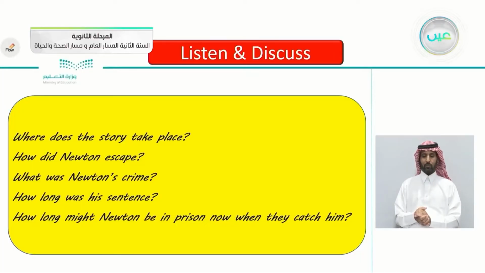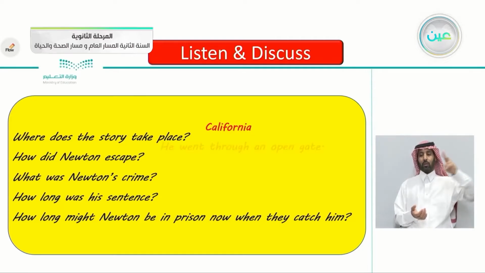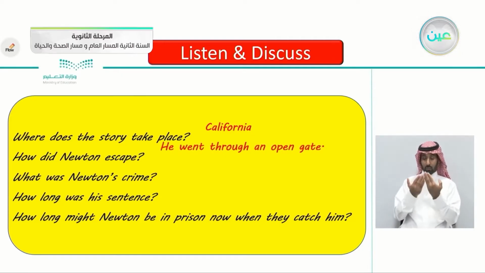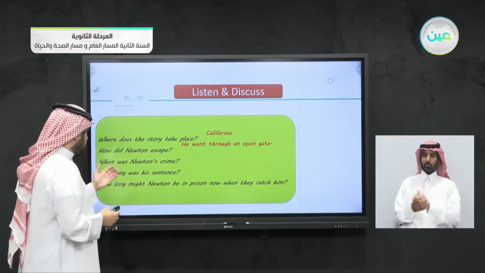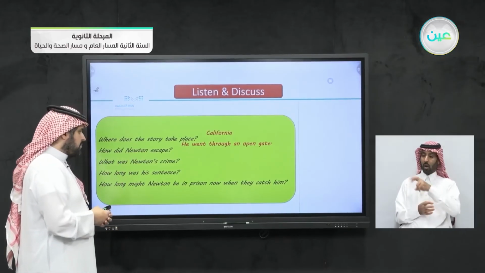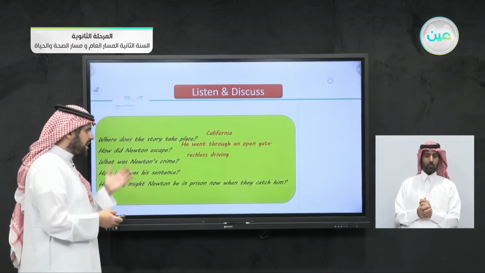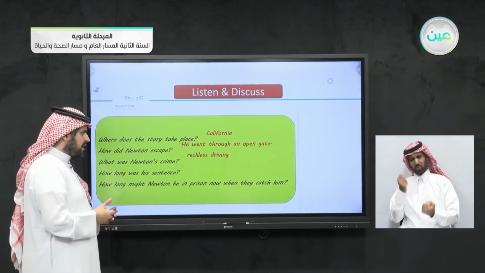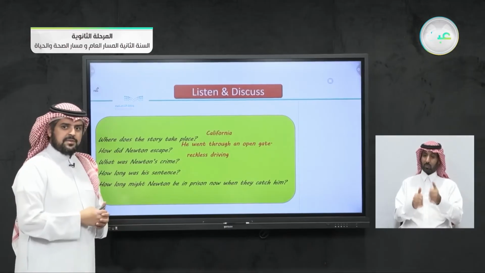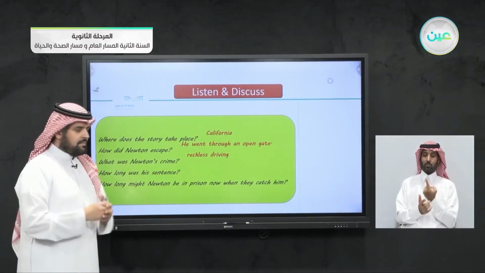Where does the story take place? Yes, in California. How did Newton escape? How did he escape? Very good. He went through the open gate. He saw the gate is open for a truck coming inside, and he ran. What was Newton's crime? What was his crime? Yes, reckless driving. It's a misdemeanor. Misdemeanor, it's like a small crime.